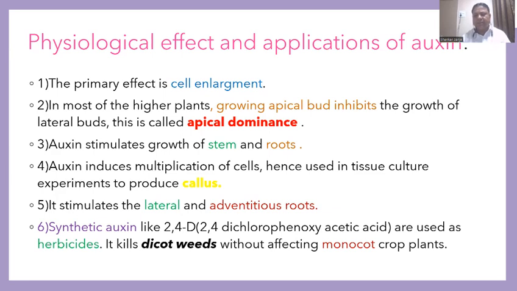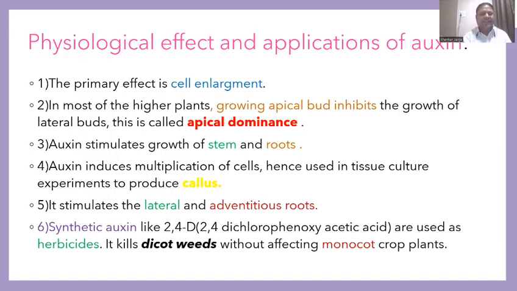What is a weed? An unwanted plant in the field, especially in monocot crops, that we can destroy by synthetic auxin. In agriculture, farmers generally use this 2,4-D auxin as a weed killer in monocot crops.